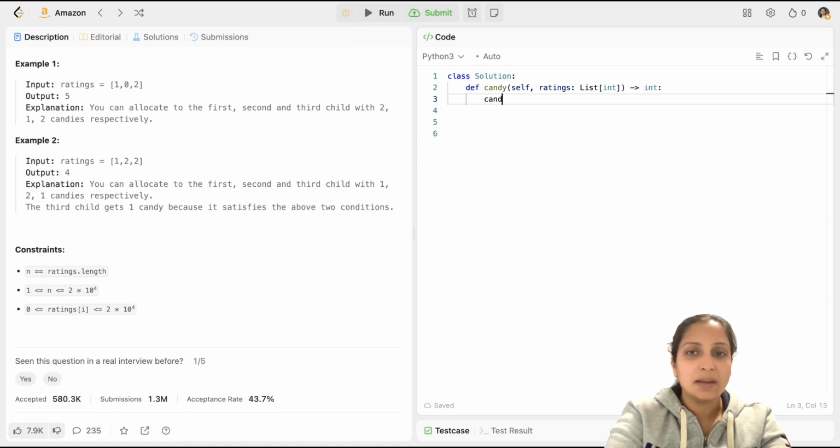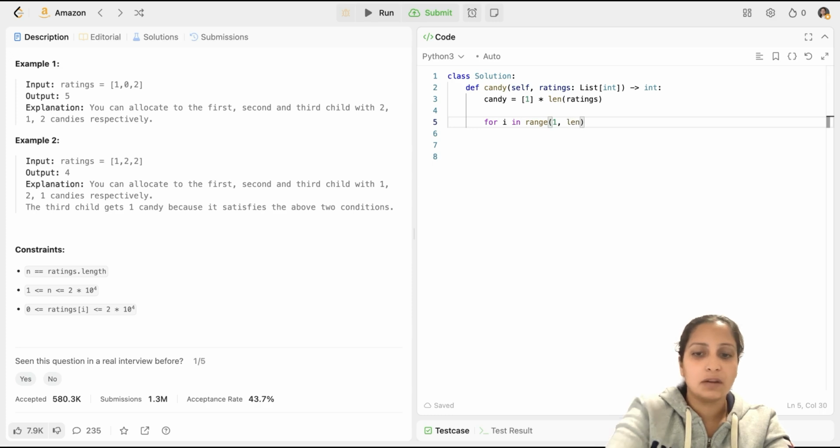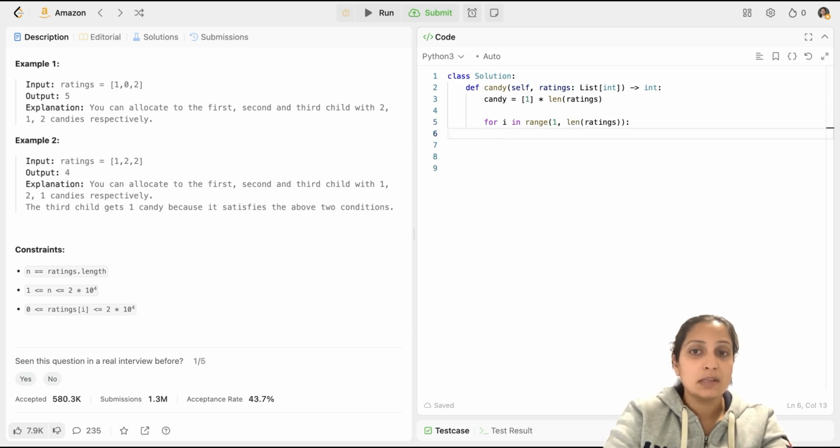So I'll initialize my candy array by ones, that is the minimum number of candies given to any student. And the length of the array would be the length of ratings array because those many children we have and we have to give 1 candy to each child. After that, we do a first left pass. So for I in range, and what would be the range? Range would be 1 to length of the ratings. We are skipping the first index, that is the 0th index value because it doesn't have a left neighbor, like we discussed in the algorithm explanation.